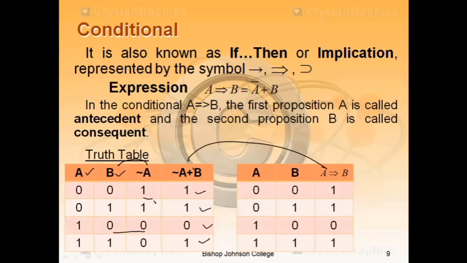So in implication you can directly say 1 to 0 output is 0, and any other combination output will be 1. Here is the rule for this: 1 to 0 is 0, rest all combinations output is 1.